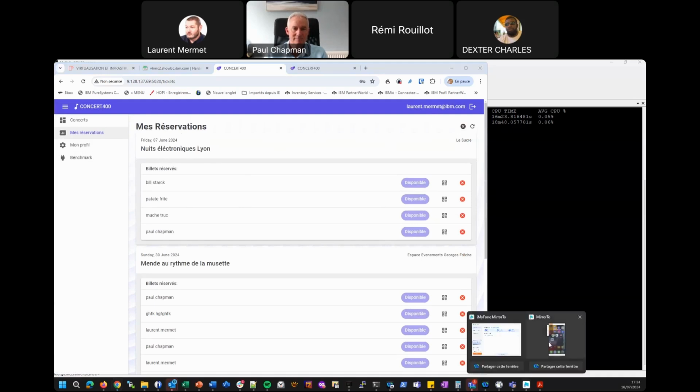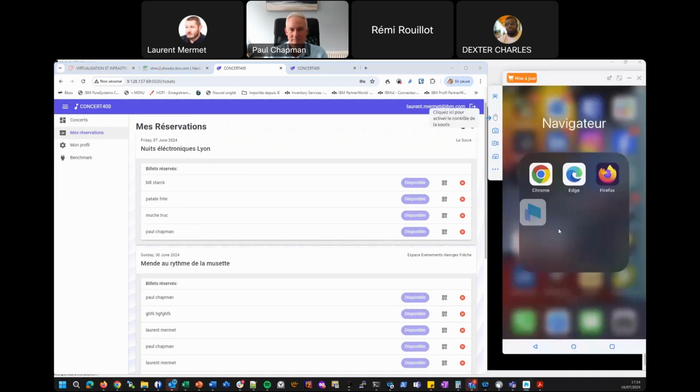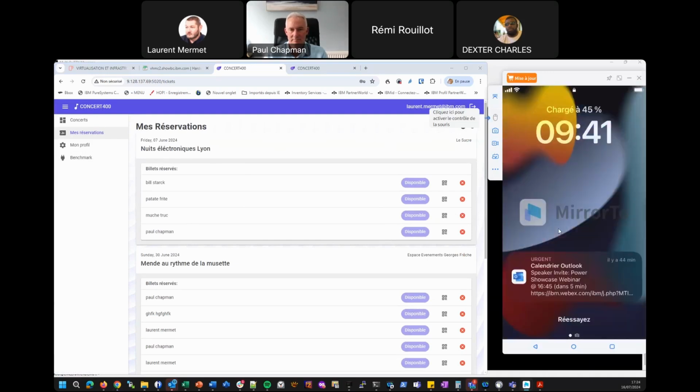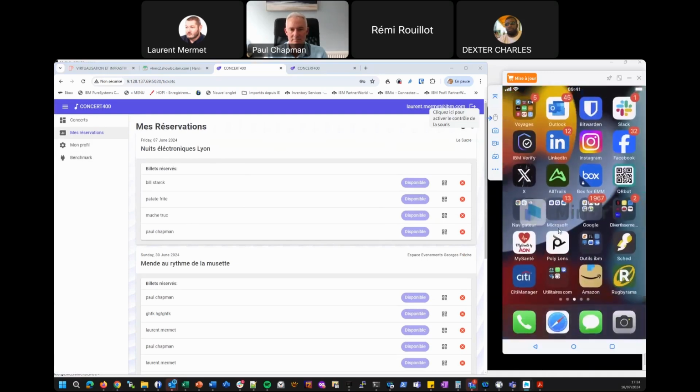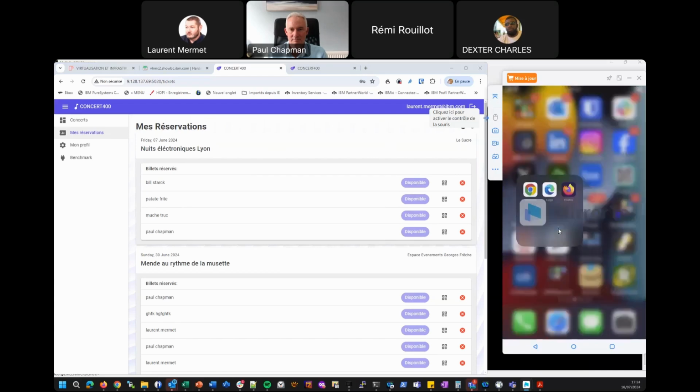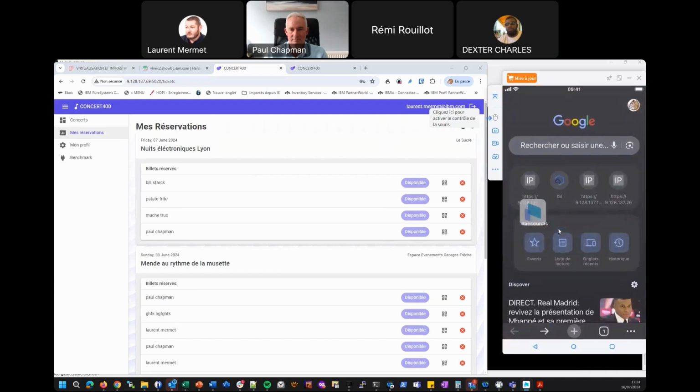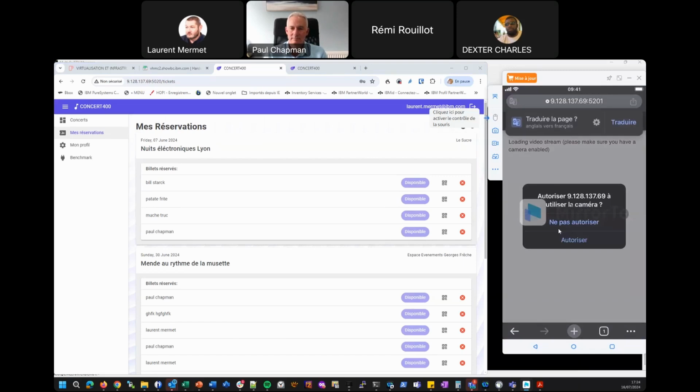I'm going to share my phone screen. So, yes, it's okay. So in my browser, I have directly the IP of the container. So it asks me, it's secure. We have created a container, and to connect to the container, you need to have a certificate. So it's secure. It's an HTTPS protocol.